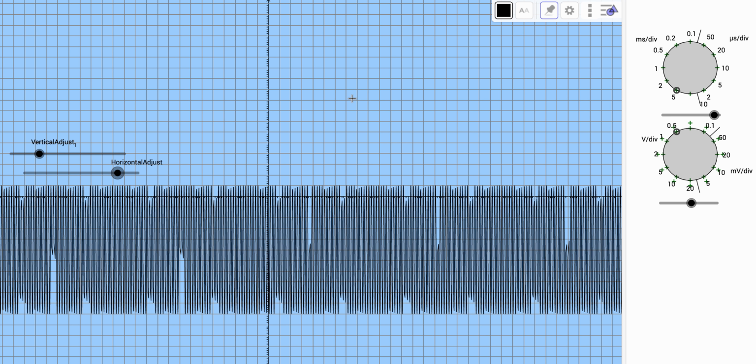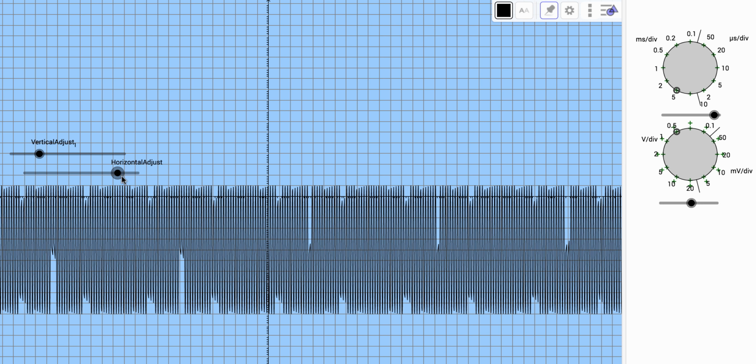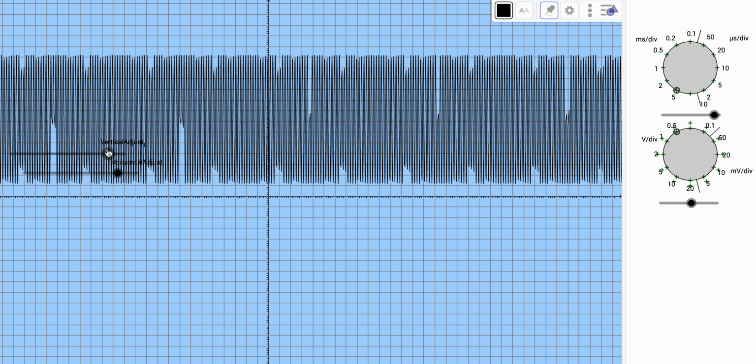Okay, here I have an oscilloscope, and when you first see it, you see this signal coming in. The signal's not going to change, but we can change the way we view it. Okay, so the signal's set, and this could be an electrical signal or a sound signal coming into an oscilloscope. It's a wave signal.